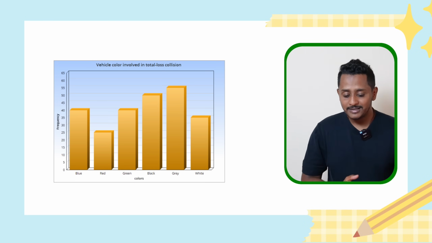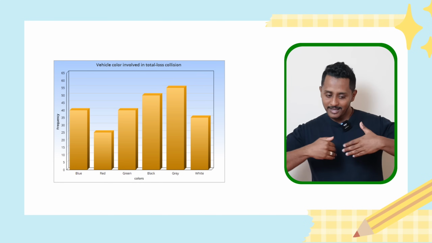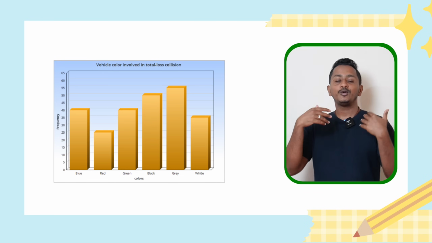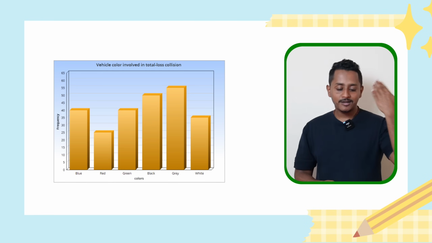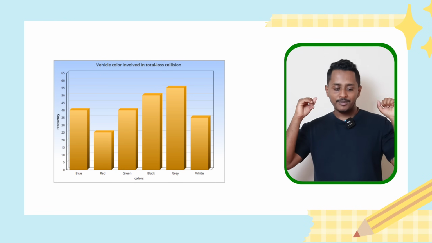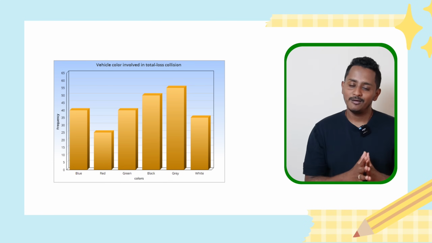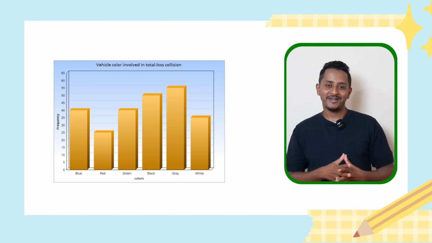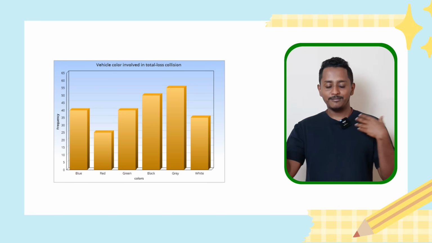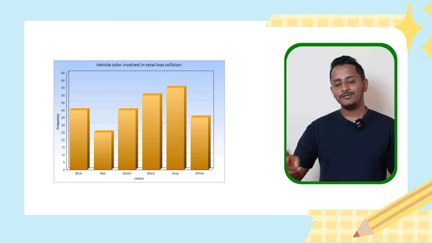Conversely, the red and the white come last in the list with a value of only 25 and 35% of total collision. Another interesting point is blue and green have almost the same rate of collision with a value of almost 40. Overall, this image illustrates the vehicle color involved in the total collision between blue, red, green, black, etc. You just have to speak